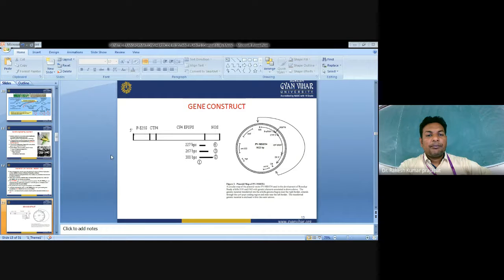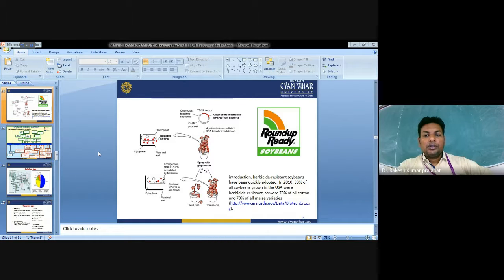There you can see the chloroplast transit peptide CTP, and the CP4 EPSPS gene. It was introduced into the cardinal vector MST4. It was used to transform particular plant cells. This is the herbicide resistance tolerance mechanism. Here you can see the chloroplast targeting sequences, T-DNA vector, and glyphosate-insensitive EPSPS genes.